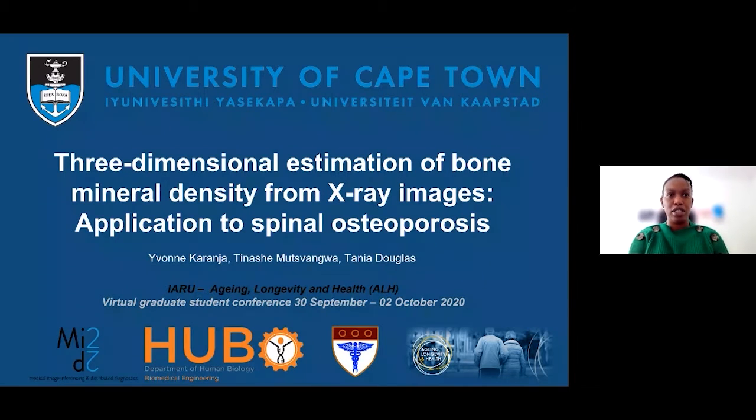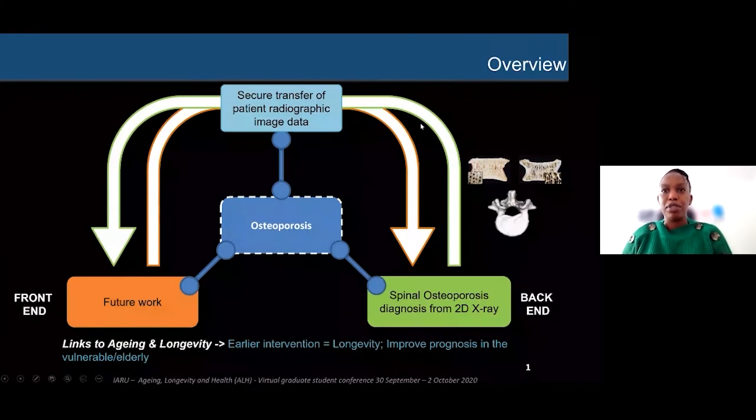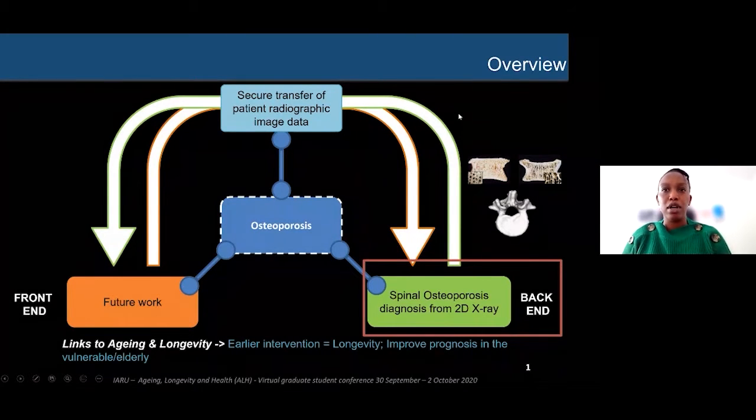I'm a PhD student in the Division of Biomedical Engineering at the University of Cape Town, and I'll be presenting on three-dimensional estimation of bone mineral density from X-ray images, application to spinal osteoporosis. As introduced by Dr. Mchangwa, I'll be presenting on a back-end framework for the diagnosis of osteoporosis from two-dimensional X-ray images.